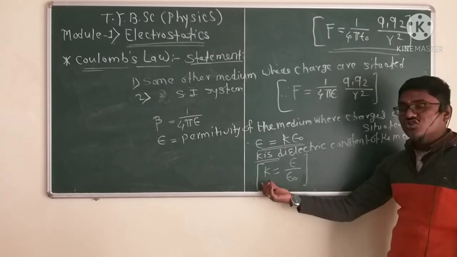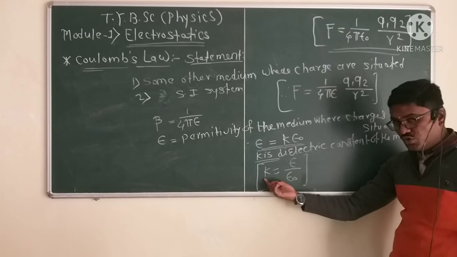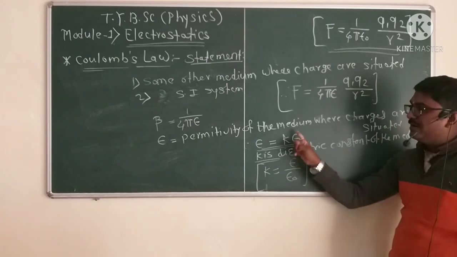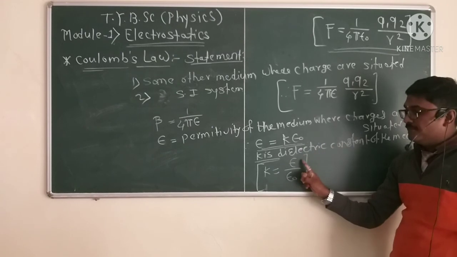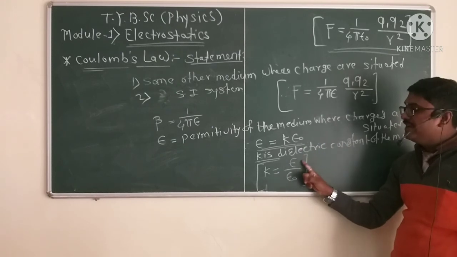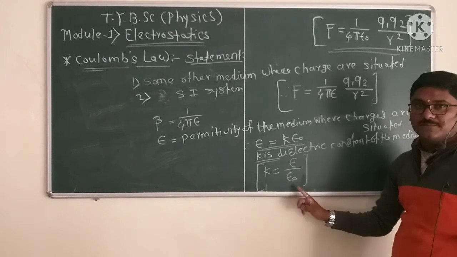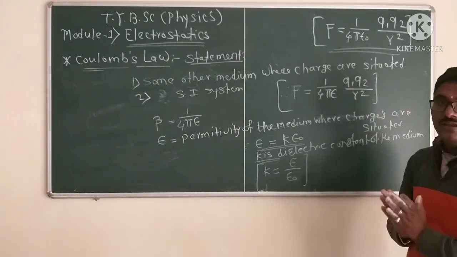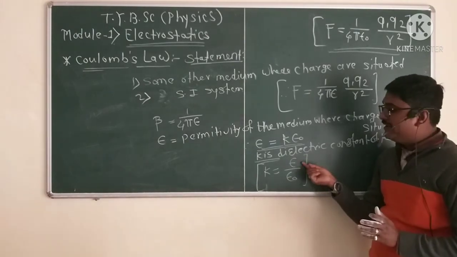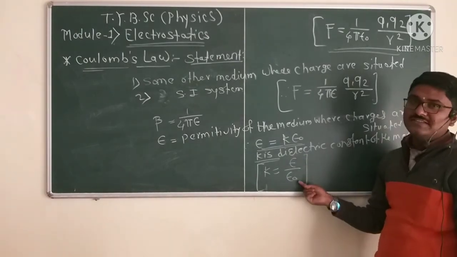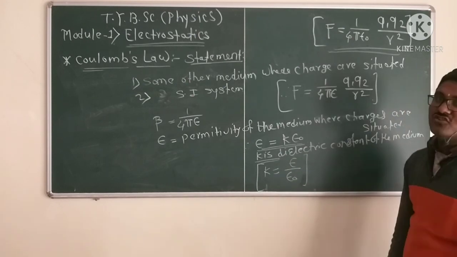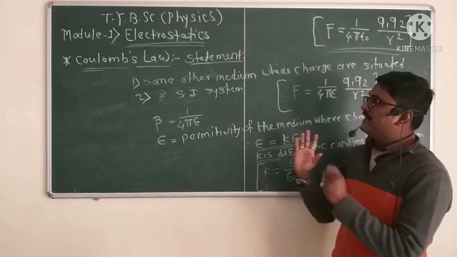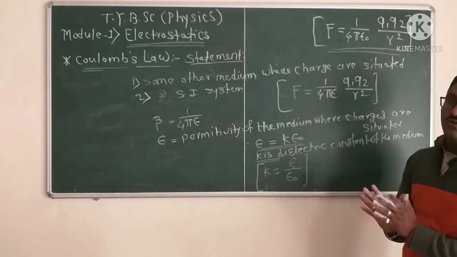Now we write the definition of the dielectric constant of the medium. It is the ratio of the permittivity of the medium to the permittivity of free space. These are the dielectric constant, the Coulomb's law statement and the mathematical forms of Coulomb's law.